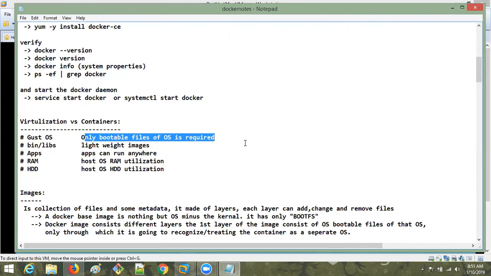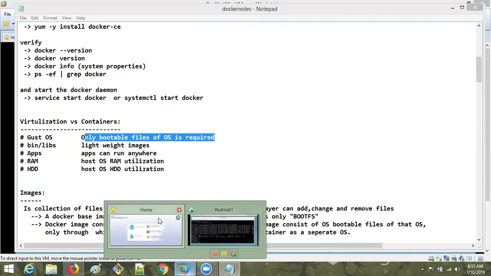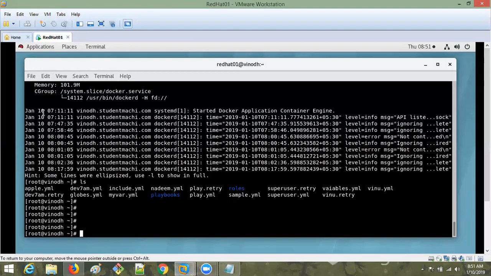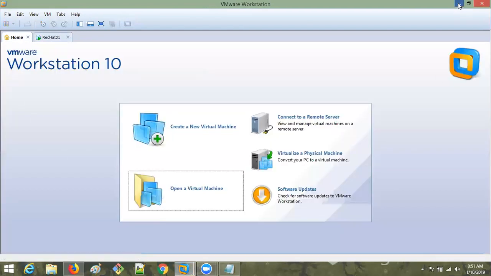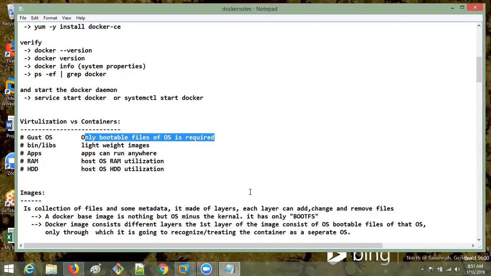Okay, suppose we have the cloud AWS. Previously, the entire data centers of AWS, they were maintaining in virtualization only. See, what is virtualization? If I want to install one operating system on another operating system, I need to use one mediator called hypervisor. This hypervisor I'm using. Okay, that is virtualization.